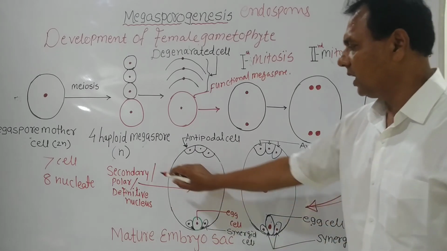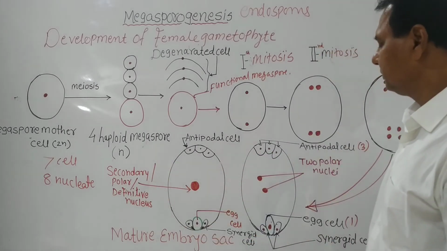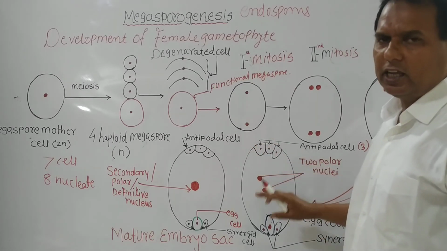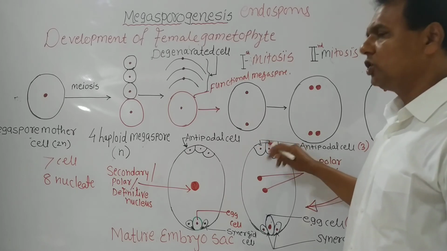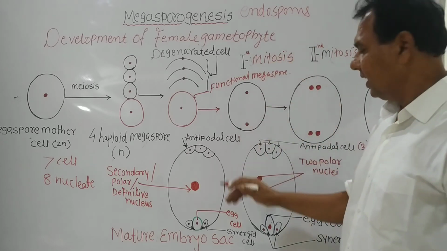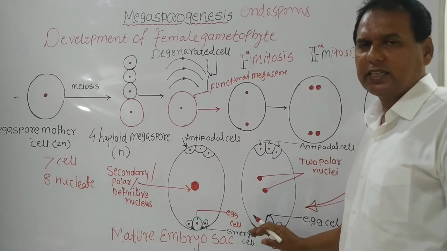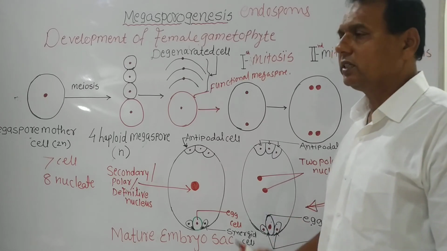Remember: secondary nucleus, polar nucleus, definitive nucleus. There are 3 cells remaining at each pole. The group of 3 cells toward the chalazal side produces the antipodal cells, while the group of 3 cells toward the micropylar side produces the egg apparatus.